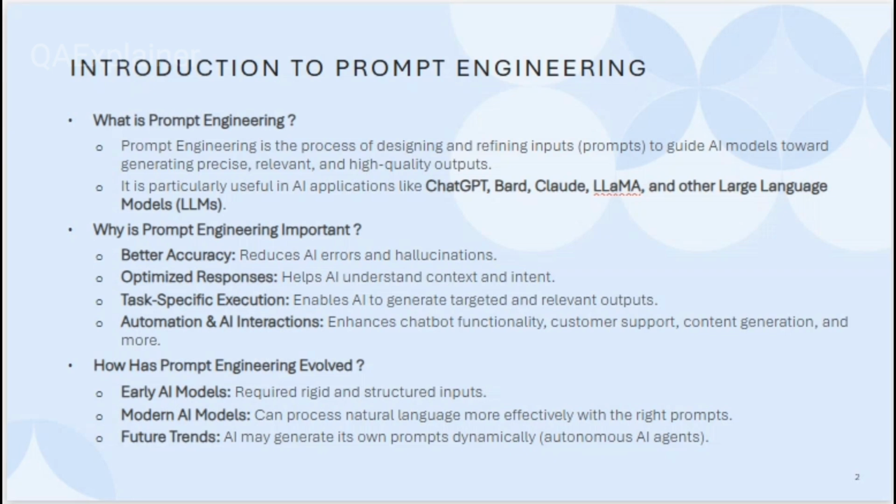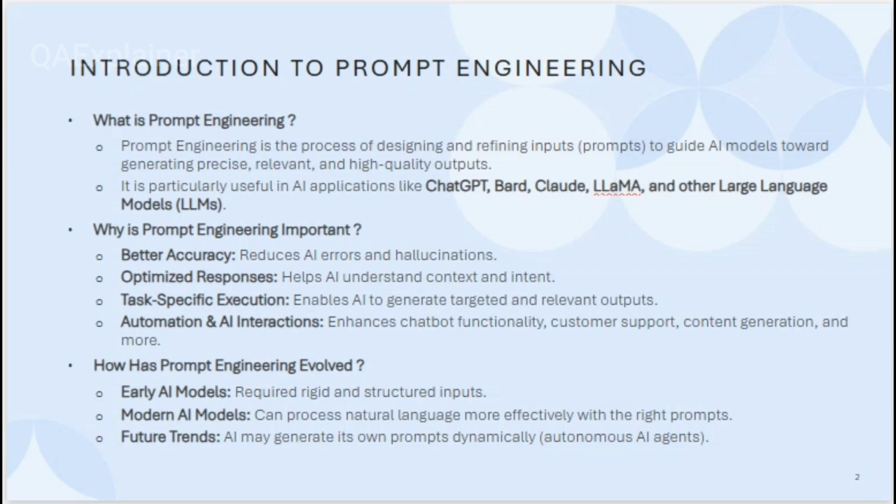How did it evolve? First of all, in early AI models, there was not that much rigid and structured input. So you needed to write some kind of robust structure to help AI understand your need, and the persona behind this context.